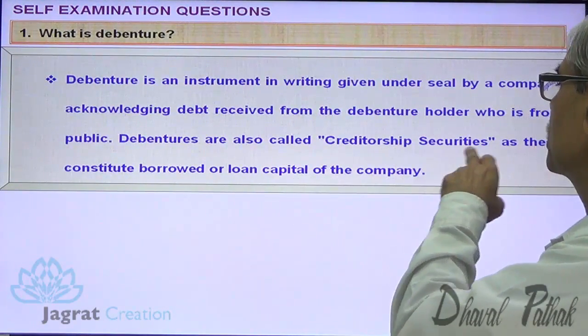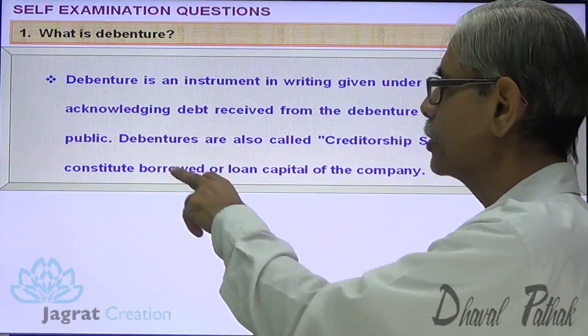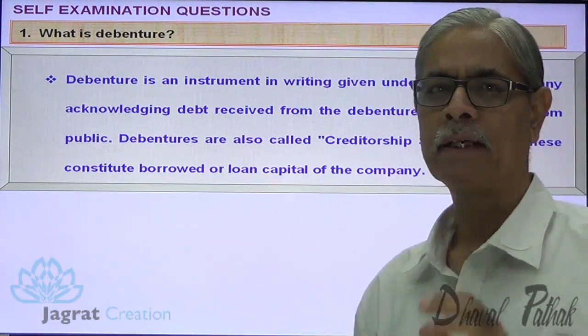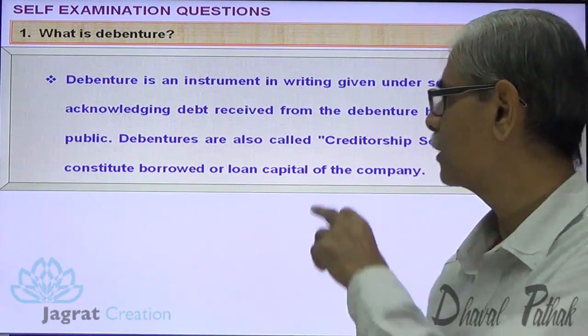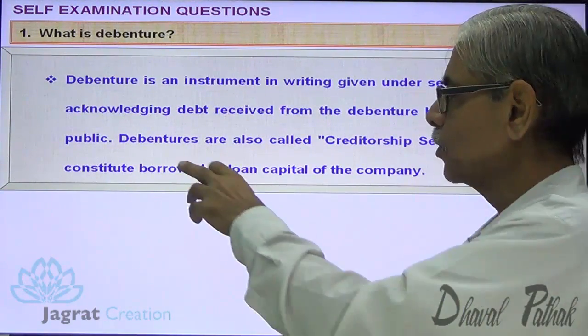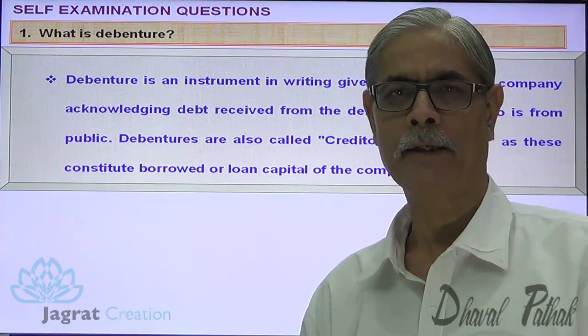Debentures are called creditorship securities, or these constitute borrowed or loan capital of the company. The other name of debenture, creditorship security. Third name, loan capital of the company. Next.